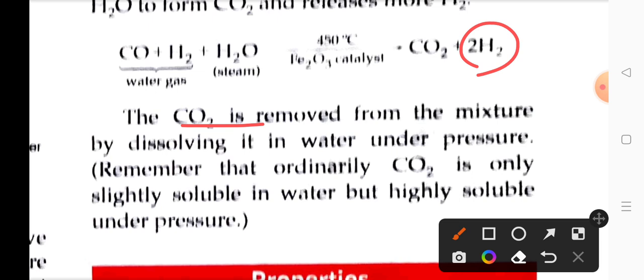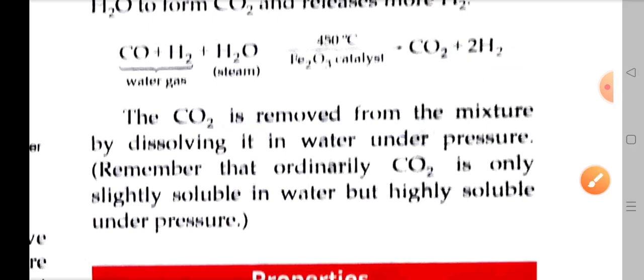So in the industries, when hydrogen gas has to be prepared on a large scale for commercial purposes, then we will not use the normal laboratory method using zinc and acid. We will use this particular method called the Bosch process. That is all for this video.